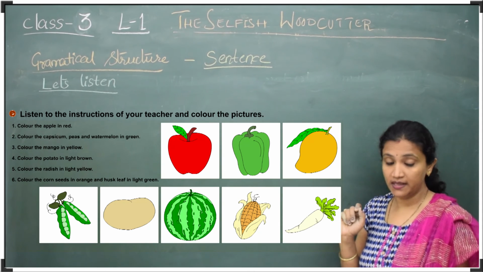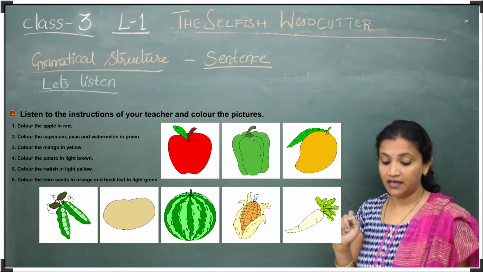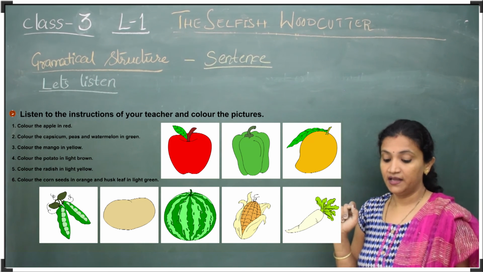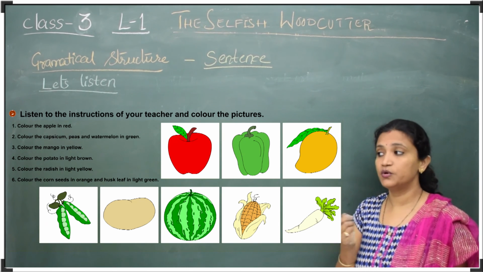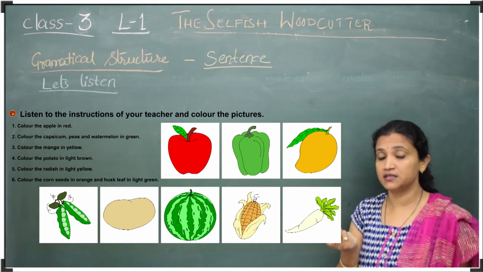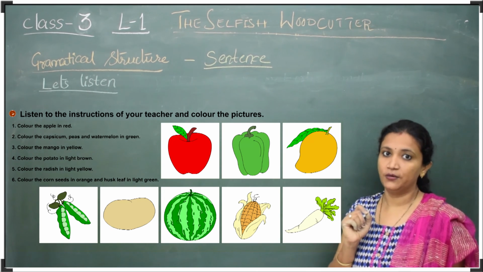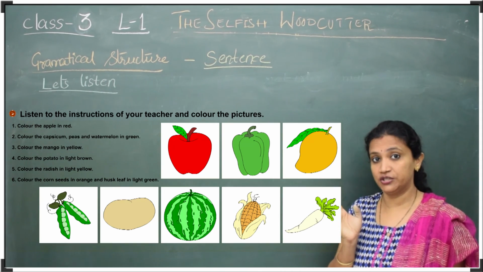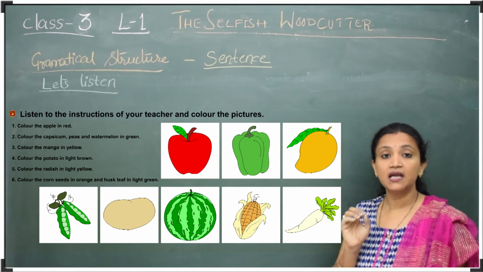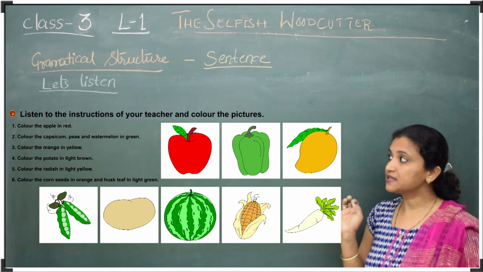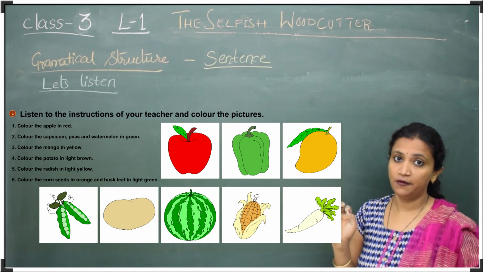And the next task for you is: color the corn seeds in orange and the husk leaf in light green. Corn seeds you might have seen. You would have eaten corn, sweet corn. It should be yellow in color. Yes, it should be orangish yellow, not completely yellow. So that is the reason I am asking you to color the corn seeds in orange and the husk leaf in green, light green.